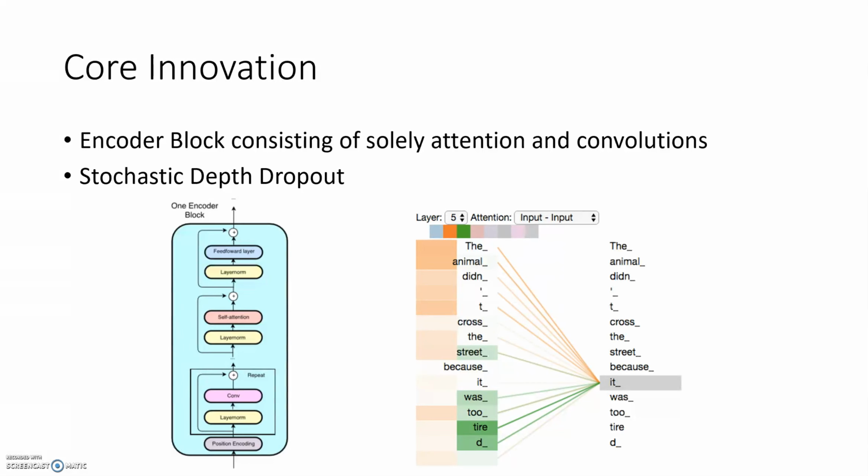As mentioned before, one of the core innovations behind QANet, including my custom implementation as well as the original paper, is this encoder block which does away with the recurrence. There are only convolutional layers, self-attention layers, and feed-forward layers. The self-attention that we use is the same as the multi-head attention used in the Transformer paper, and allows words in sequences to attend to other words with a constant path length. Further, there's something known as stochastic depth dropout, which is a way to regularize the model where blocks of layers are bypassed with a certain probability proportional to the depth of that layer.